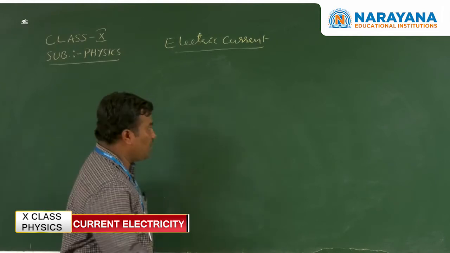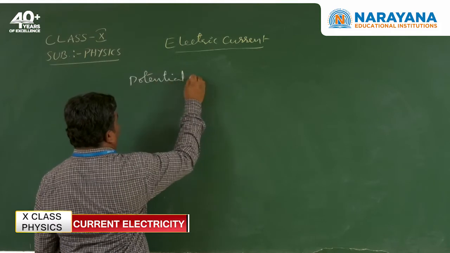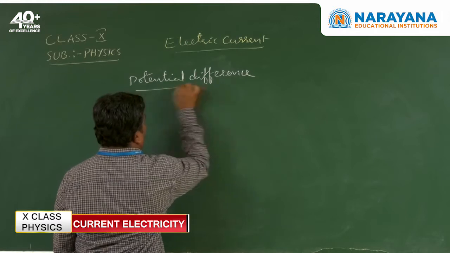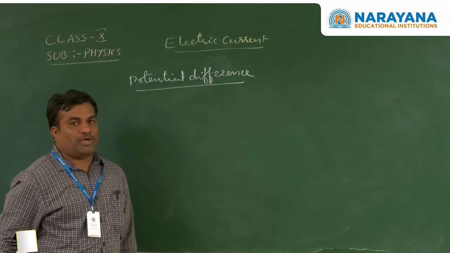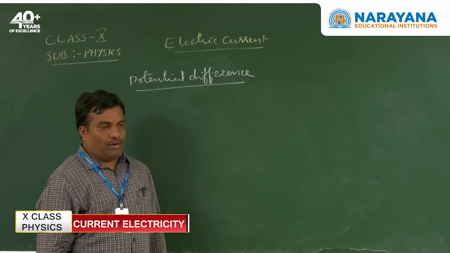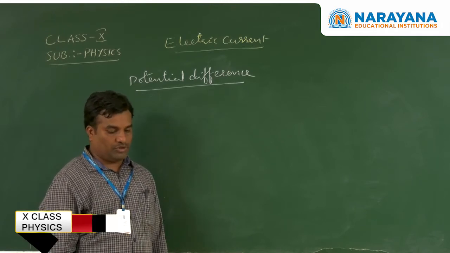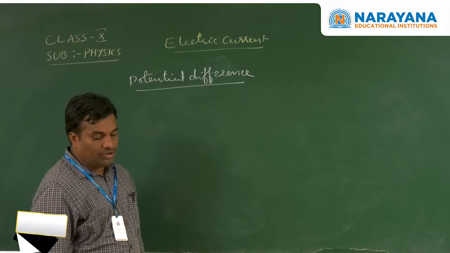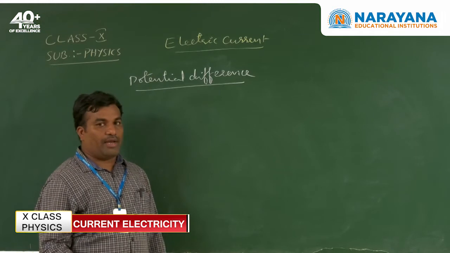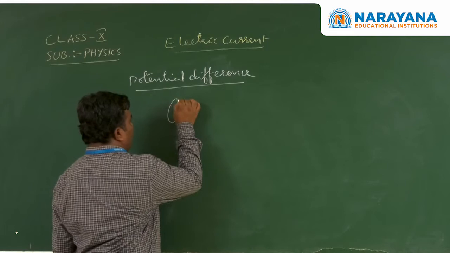Next point, potential difference. This is called PD, potential difference. Potential difference means the electrons or any charges can travel from one position to another position. When the ends of conducting wires are connected to the terminals of the battery, the electrons can travel from one place to another place.